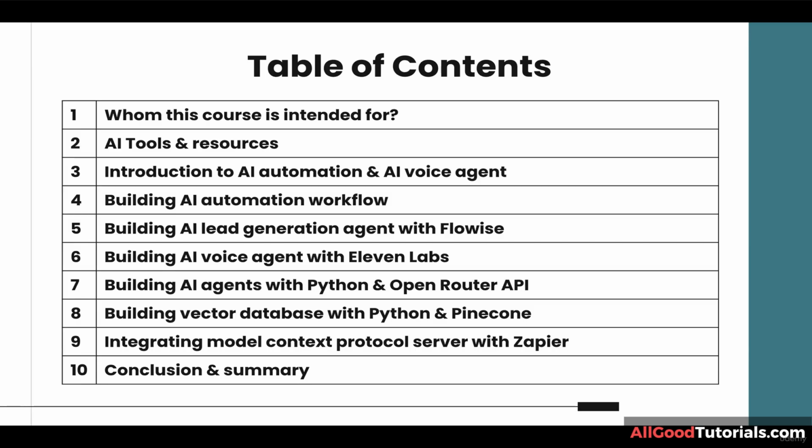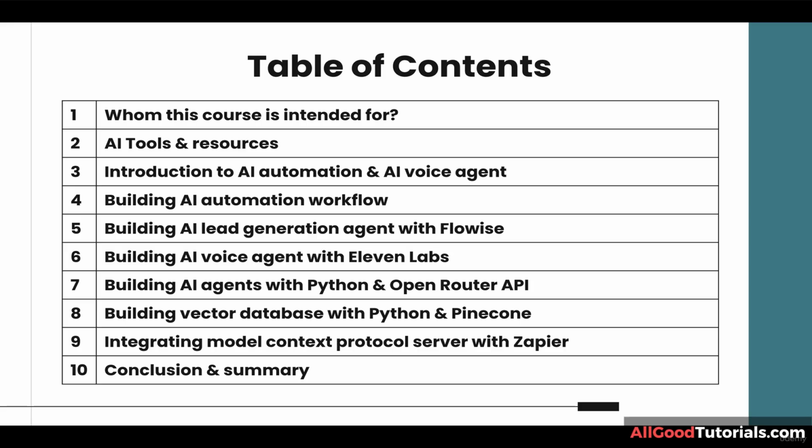In this video, we are going to get to know more about all the things that we are going to learn in this course. In this table of contents, I'm going to explain the things that you are going to do and learn in each chapter. As you can see, we have 10 chapters in this course. Hopefully, by the end of this video, you are going to have a better understanding of what you can expect to learn from each chapter.